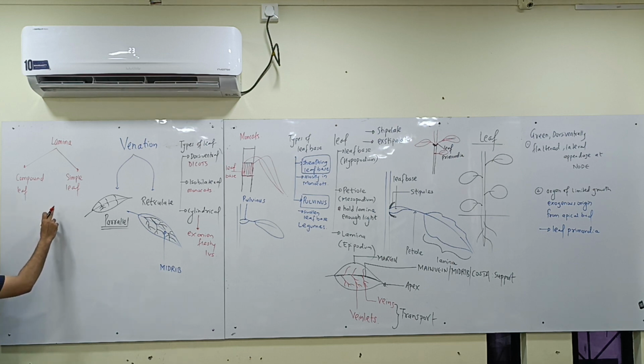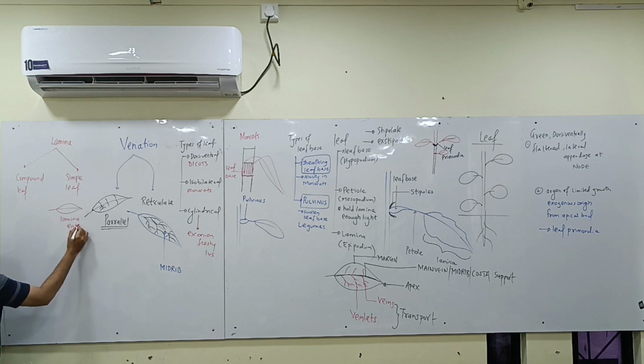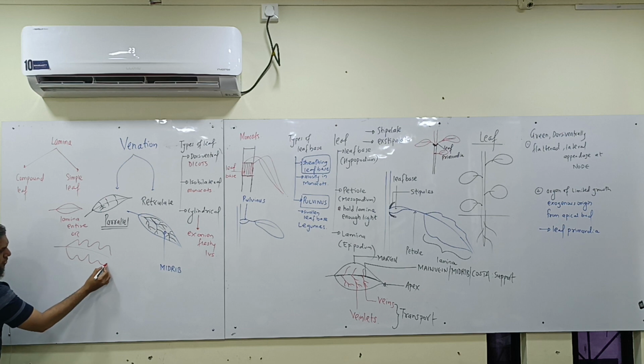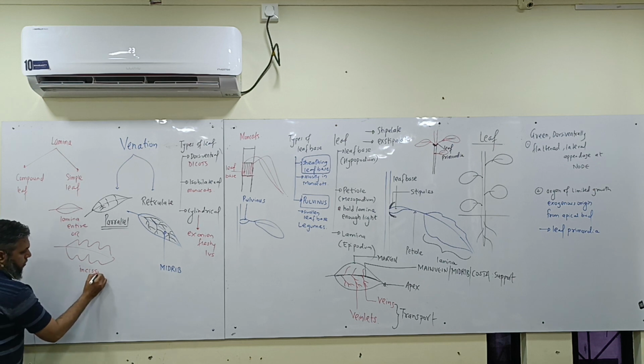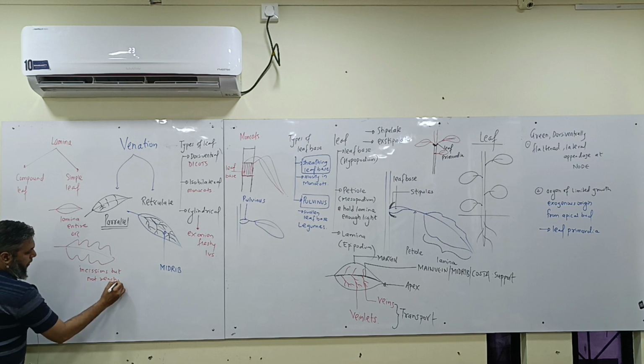In a simple leaf, pay attention, the lamina is entire, or the lamina can be incised, cut. But tell me, are the incisions reaching the midrib? No. So either the lamina is entire or it shows incisions, but not reaching the midrib.